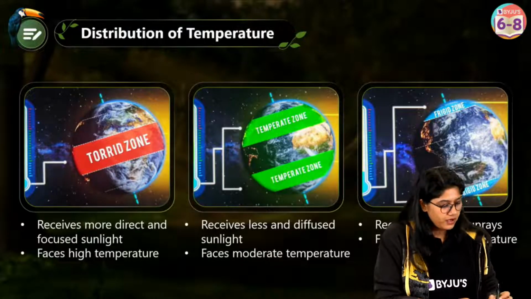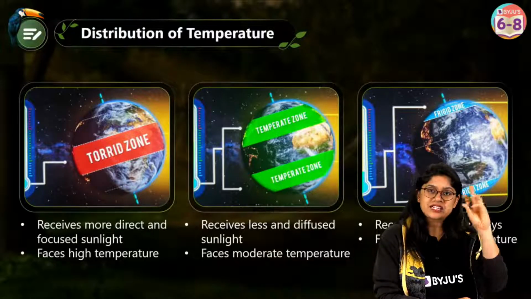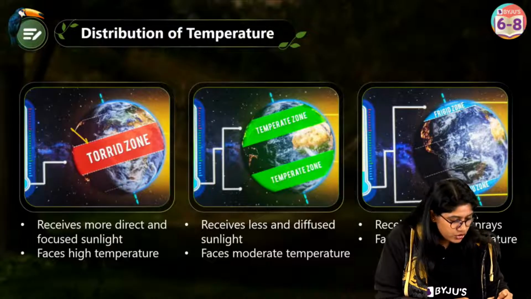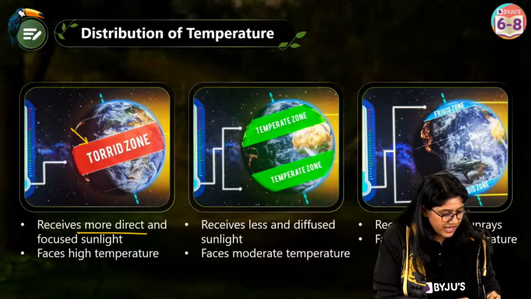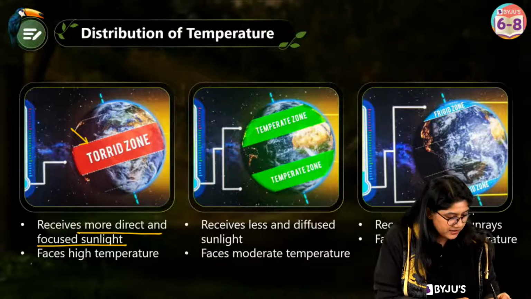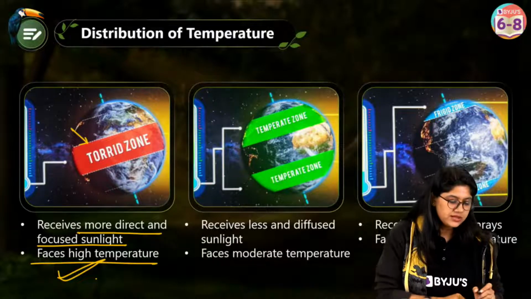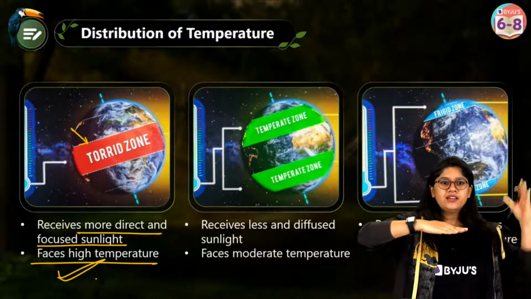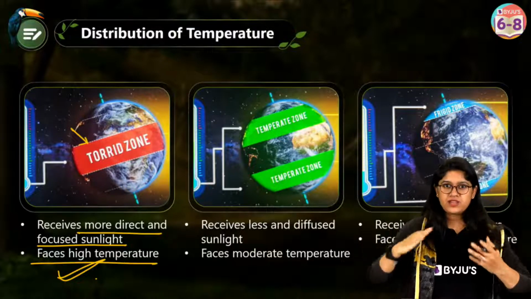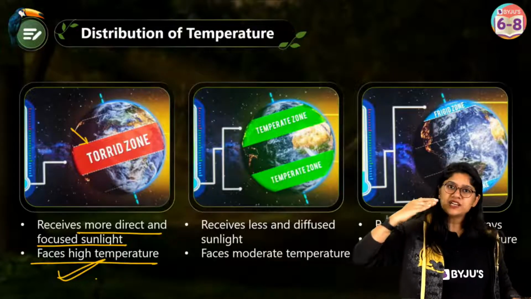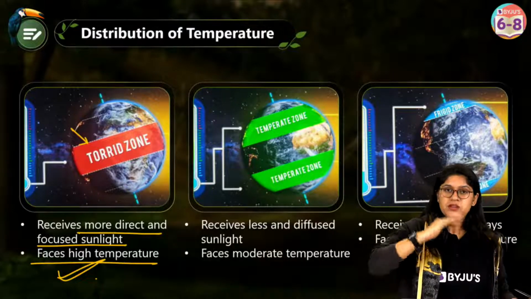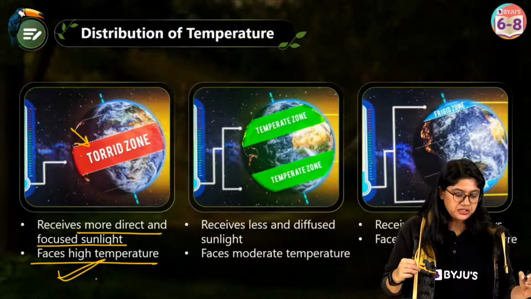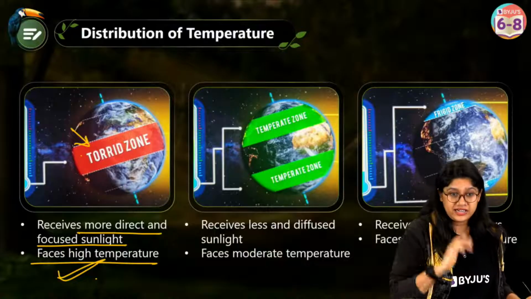So in broader categories, we have 3 different zones, right? First, of course, we have the torrid zone. It receives more direct and focused sunlight and faces high temperature. That is usually there at the equator. So we know that the equator will have more sunlight, and if you go back and check, near the equator will have the high temperature. I am sure all of you will agree to that, right? So this particular zone will receive more direct sunlight.